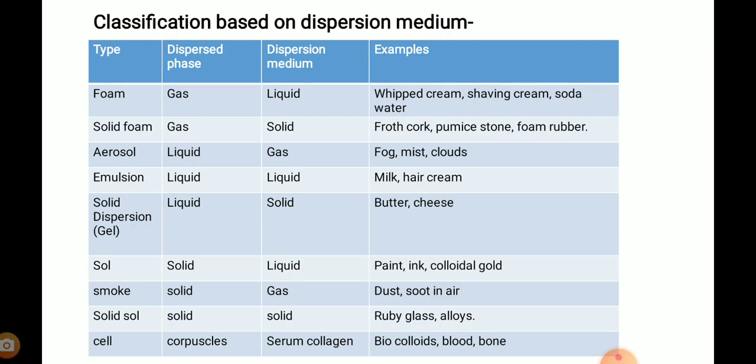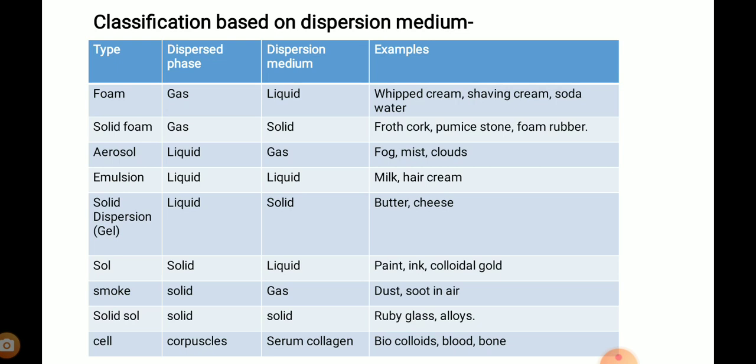Aerosol. Dispersed phase is a liquid, dispersion medium is a gas. For example, fog, mist and clouds. Emulsion. Emulsion is made up of a dispersed phase that is liquid and a dispersion medium that is liquid. Example: milk and hair creams. Solid dispersion or gels are made up of a dispersed phase that is liquid, and dispersion medium is a solid. Example: butter and cheese.